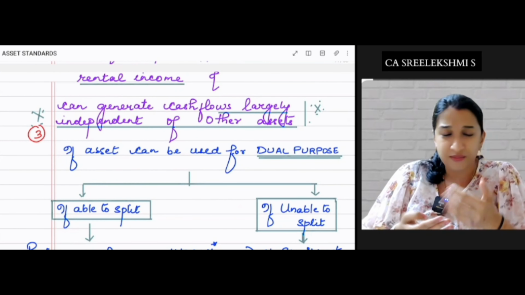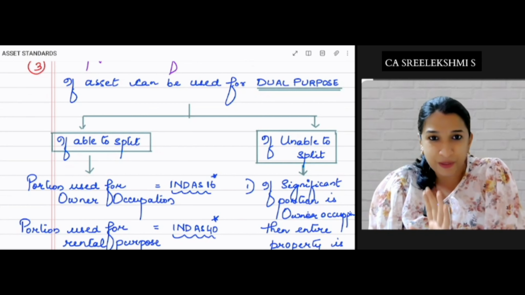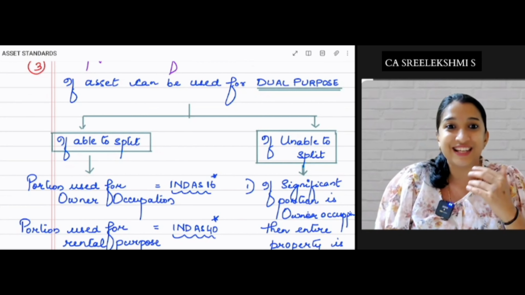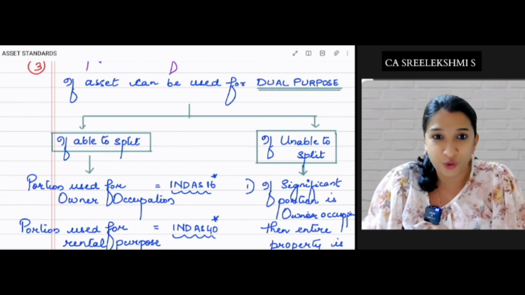if an asset can be used for dual purpose. What do you mean by an asset used for dual purpose? A part of this land or building is used for capital appreciation and a part is used for own occupation. So a part can be considered as a PP, a part can be considered as investment property. Then what you will do?